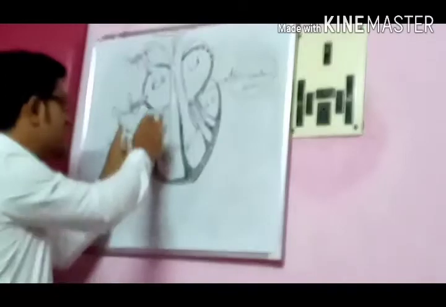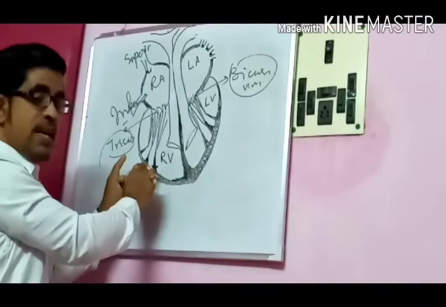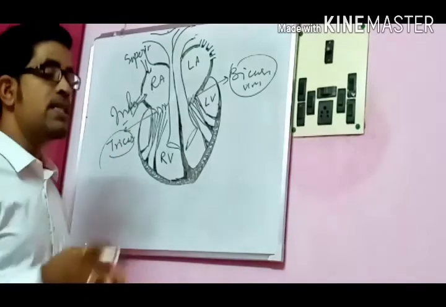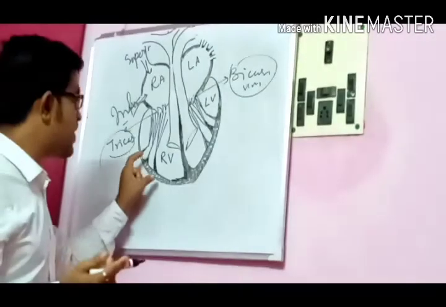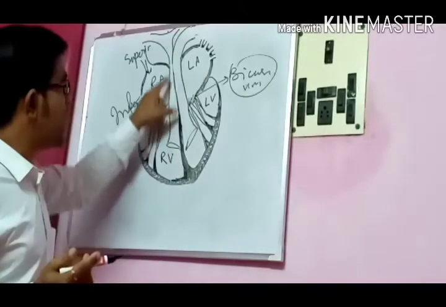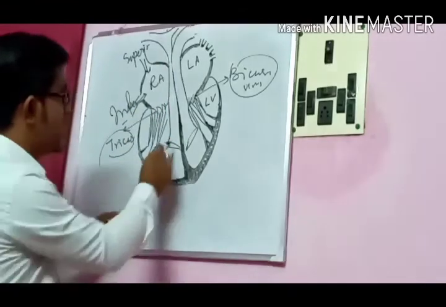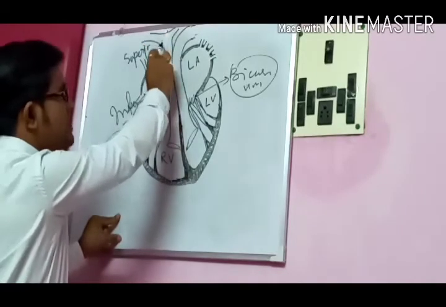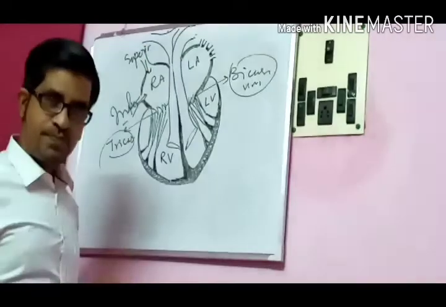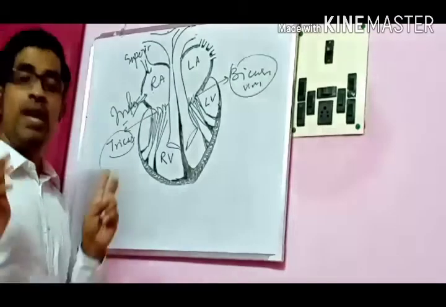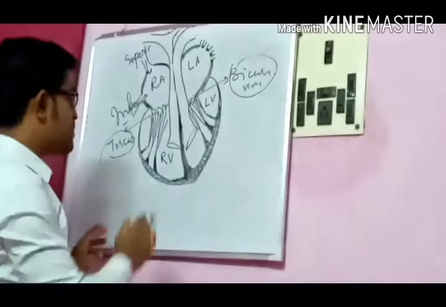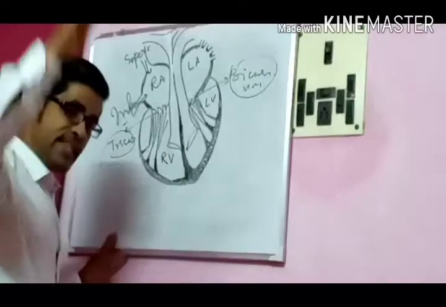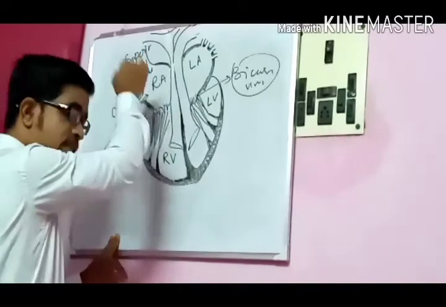So once this happens, this right ventricle will also get filled up. So this has to pass out that pressure. The blood has to go out from the right ventricle. So the pipeline which is going outside, this particular pipeline, what is it called? Pulmonary artery. What is it called? Pulmonary artery.